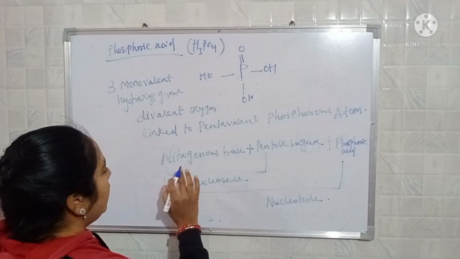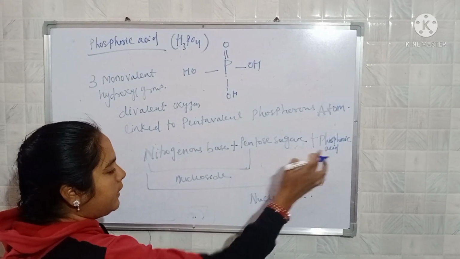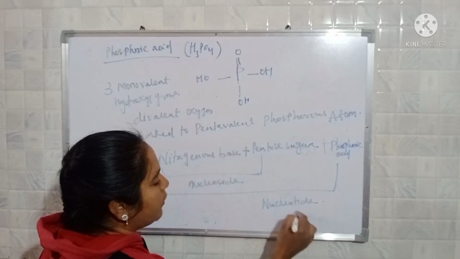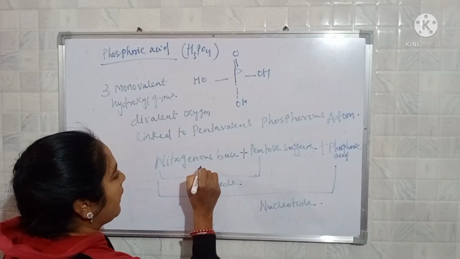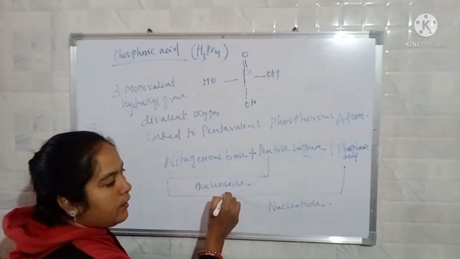So now nitrogenous base plus pentose sugar plus phosphoric acid gives us the nucleotide, which is the constituent of the nucleic acid. But nitrogenous base plus pentose sugar is the nucleoside.